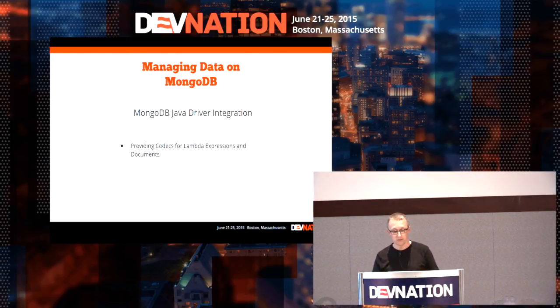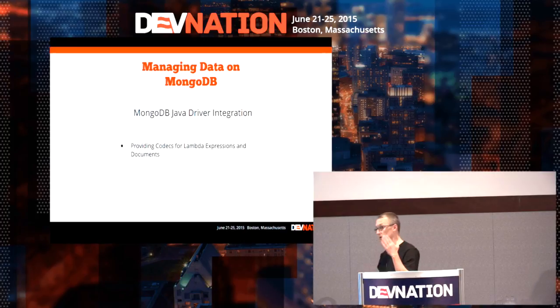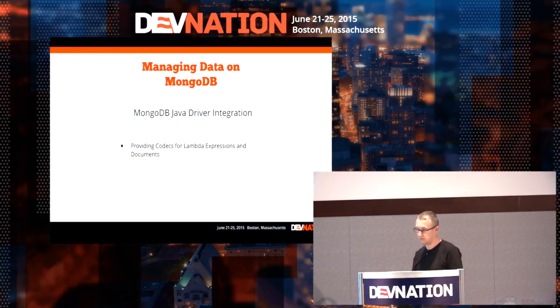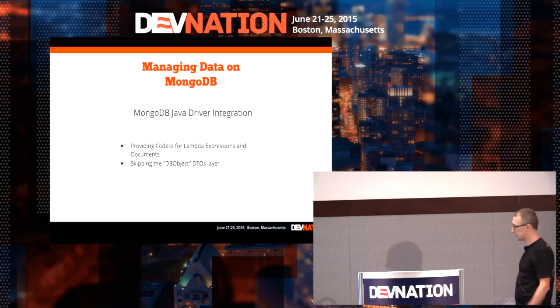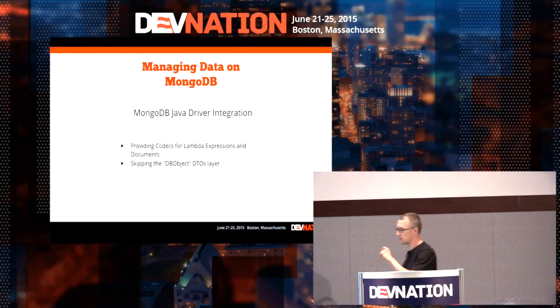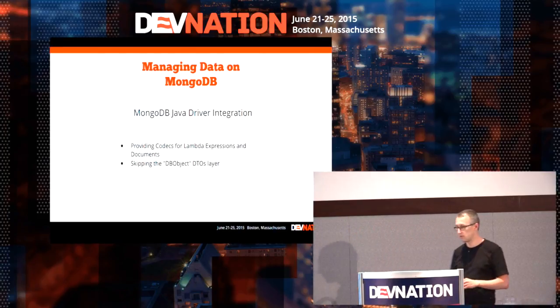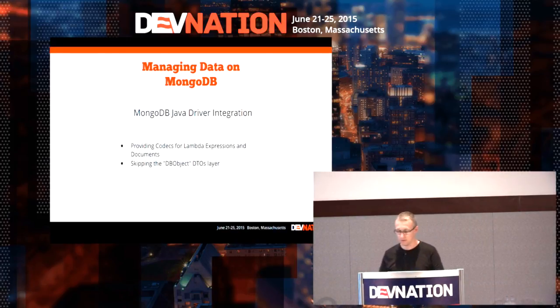So we are going to use codecs to convert Lambda expressions into BSON documents, which are our queries sent to MongoDB, and MongoDB will give us some results which will be converted into documents, or entities, if you like. The benefit is that since there is this pluggable codec architecture, we can skip the default DB object classes that the Java driver provides by default. I guess it's a benefit.